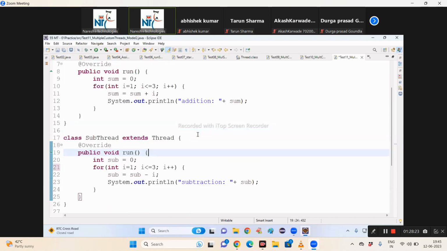Add the sum of the digits between 1 to 100. Every college lecturer, every institute trainer teaches you sum equal to 0, i value 1, i less than or equal to 100. No student is questioning, no faculty is questioning. Output came, no? It came. What question is there?